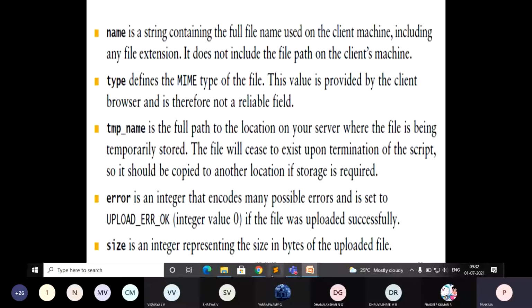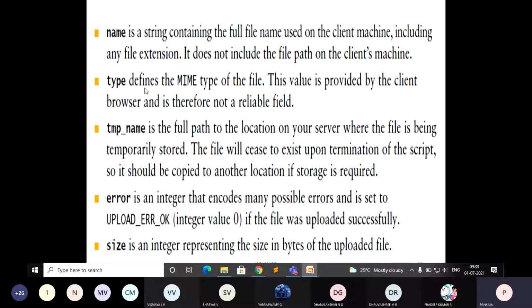Okay, so let's discuss those keys in detail. So here name is a string containing the full file name used on the client machine. That means whatever file you are going to upload, that particular file name it is going to store, including any file extension. Whatever file extension you give, either .pdf or .jpeg, all different extensions it is going to store along with the name. It does not include the file path on the client machine. It is going to just specify the name of the file with extension.